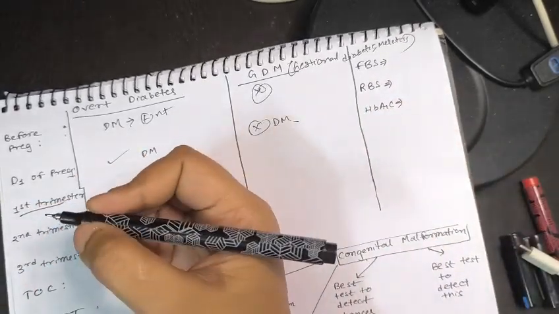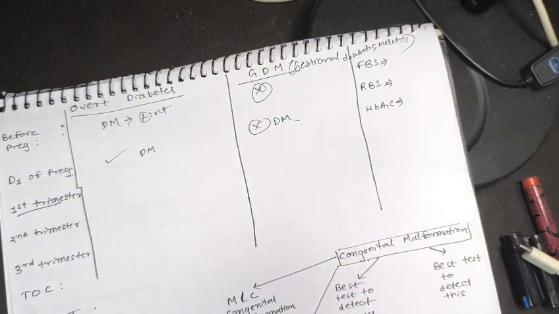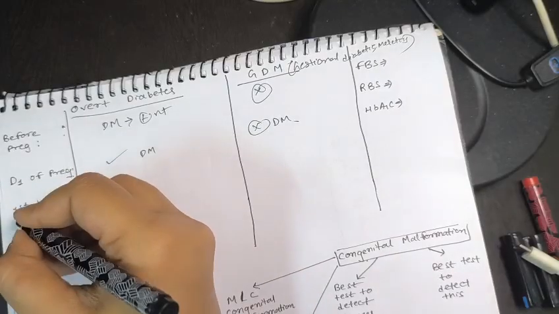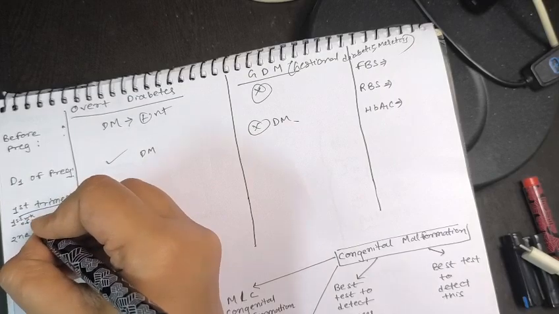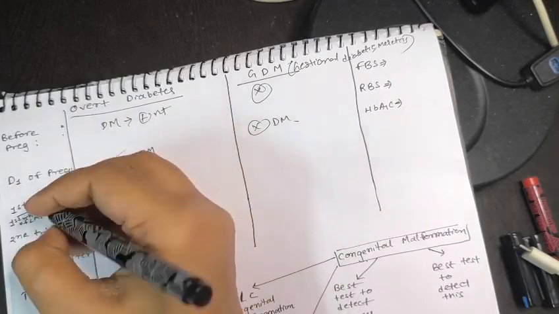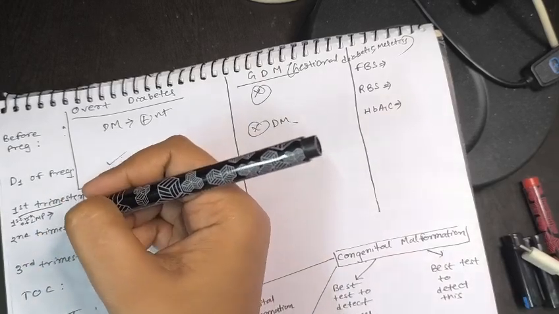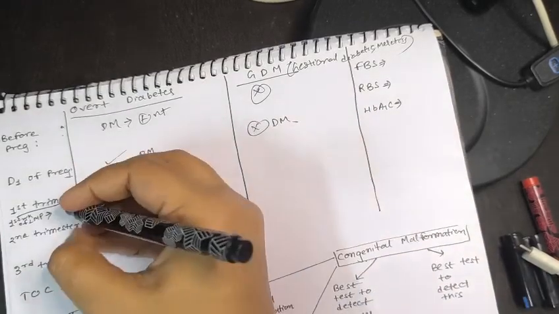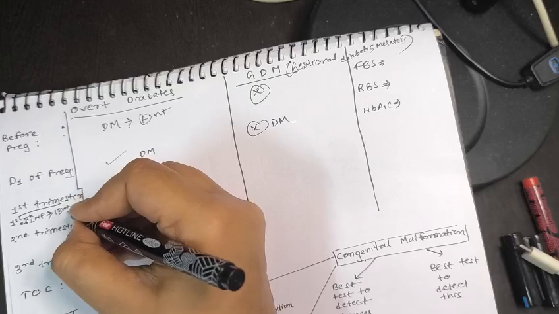First trimester, so what does first trimester suggest? Which span or duration do we call the first trimester? It will be the first week of LMP to 13 weeks 6 days.